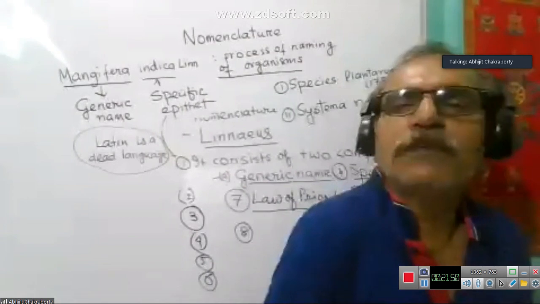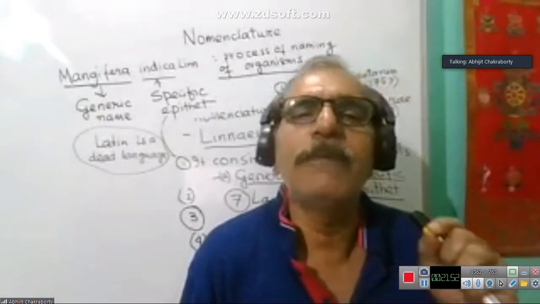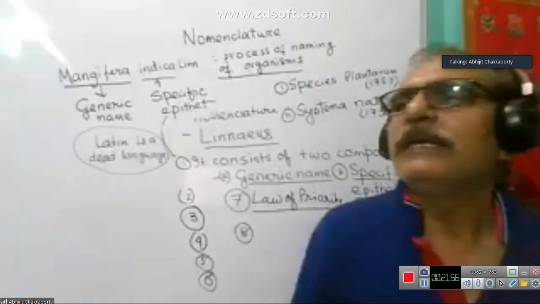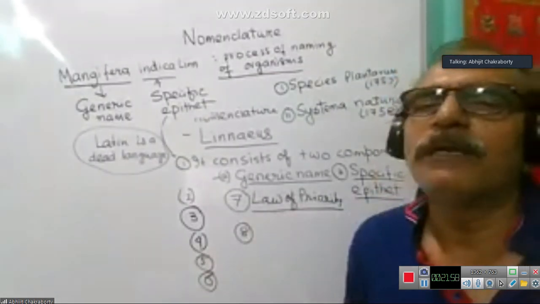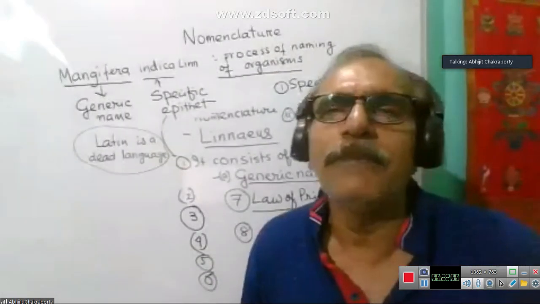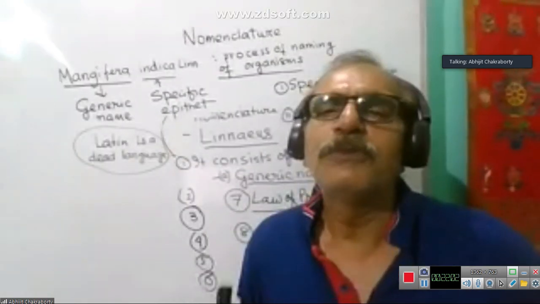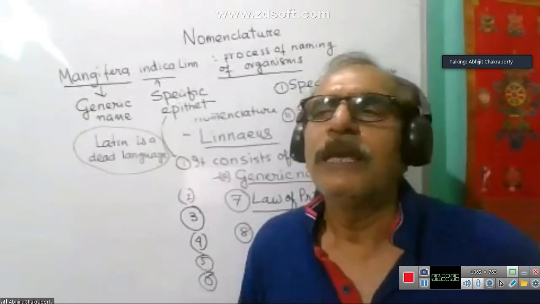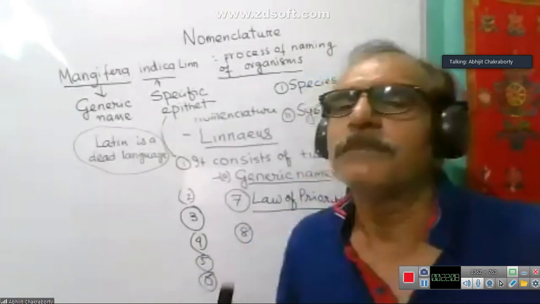One organism is to be given one name only, not more than one name. Every organism should have a single name. You cannot give a number of names to one organism.